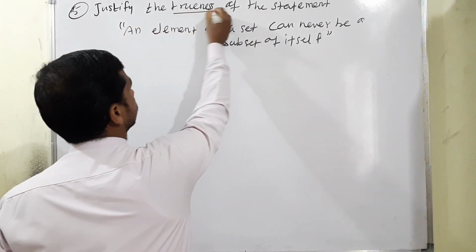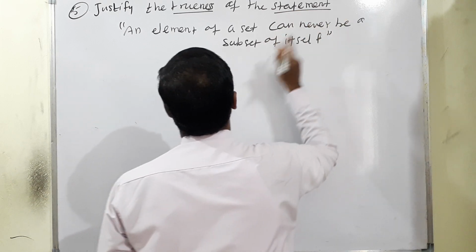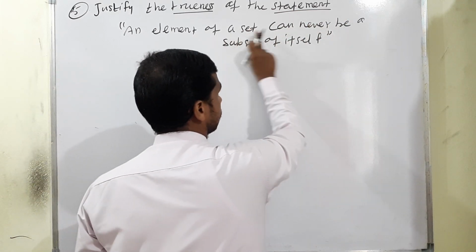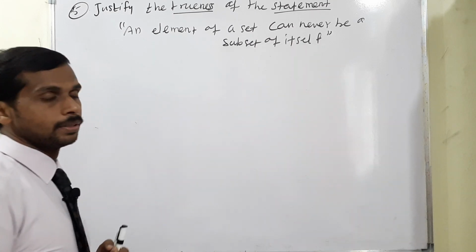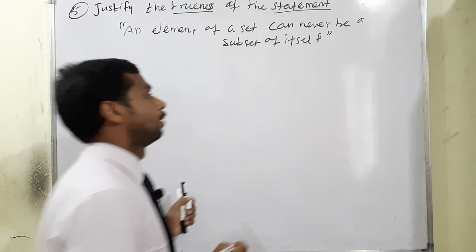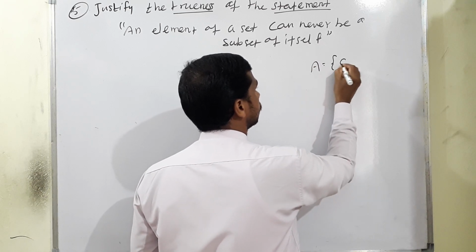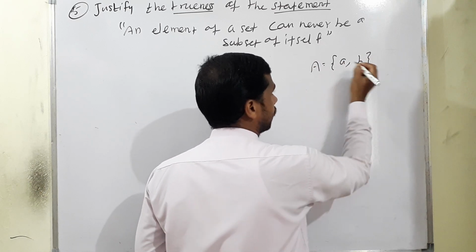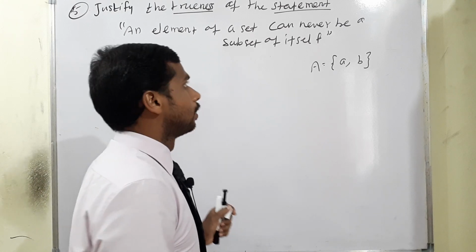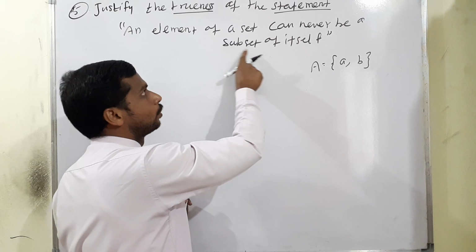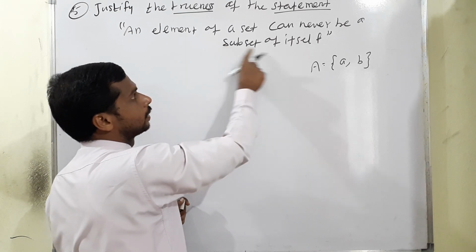Justify the truth of the statement. What statement is given? An element of a set can never be a subset of itself. So for example, listen, consider A equal to a set I have taken, A comma B. First I will show that it is never possible for an element to be a subset of itself.